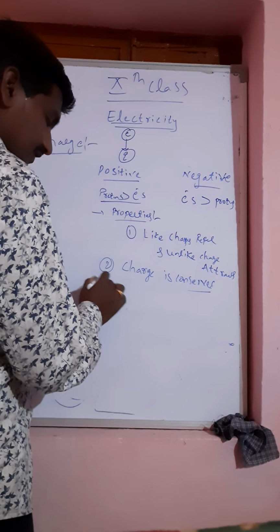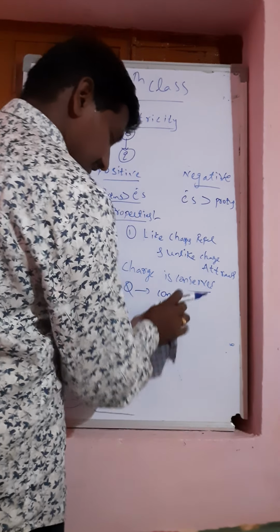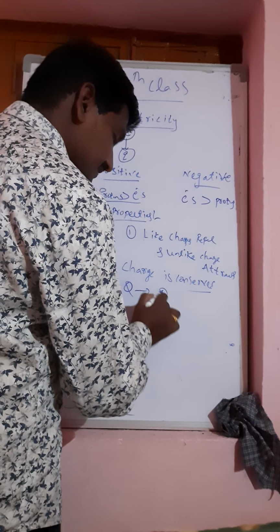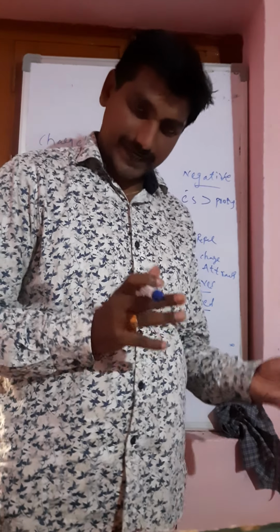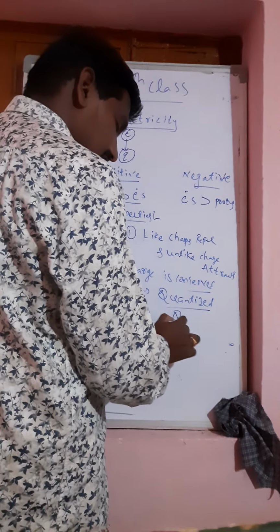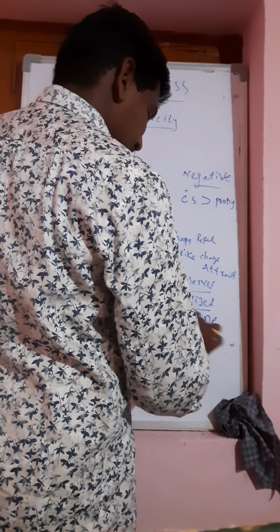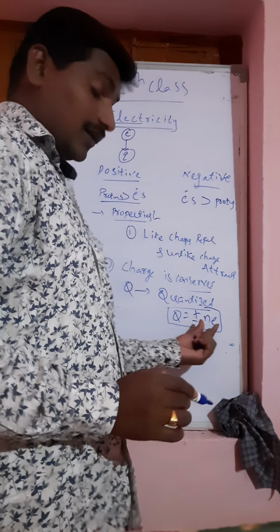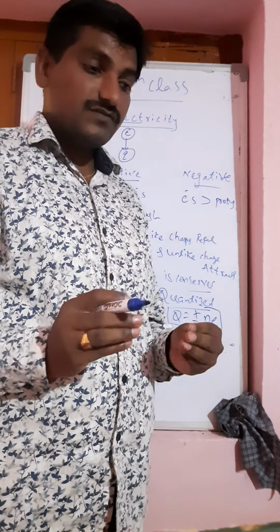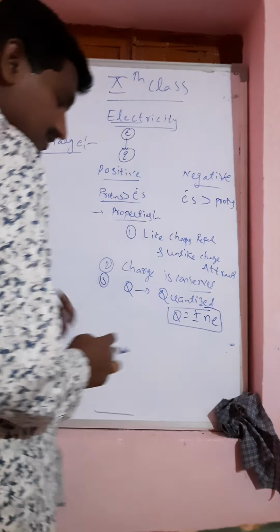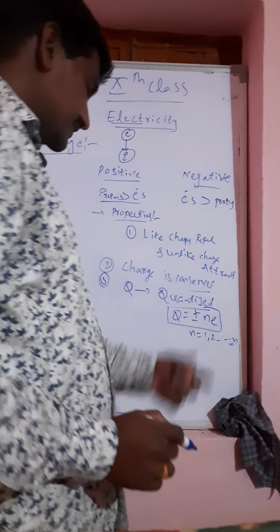Next, the third one, charge is quantized in nature. Quanta is nothing but energy always travelling in the form of packets. Here also, the charges always transfer from one atom to another atom in the form of integral multiples, a complete number. It never transfers in the form of decimals or fractions or half of the charge, where n equals 1, 2 and so on.